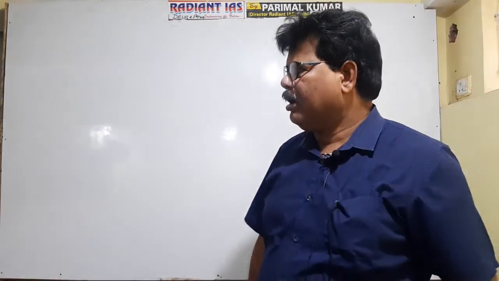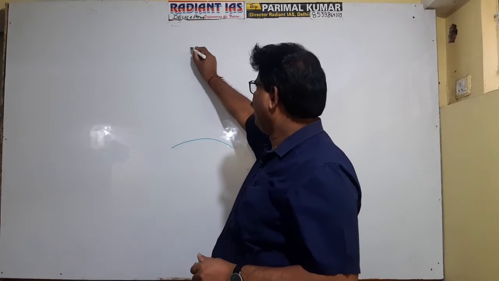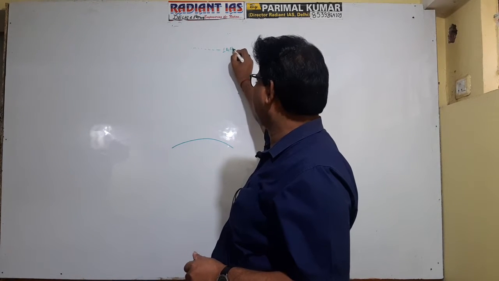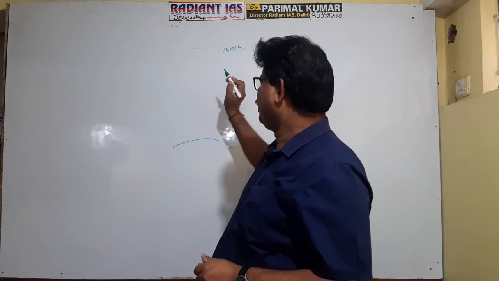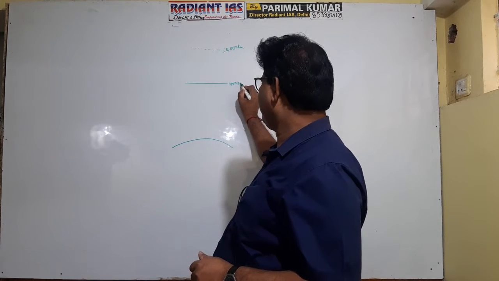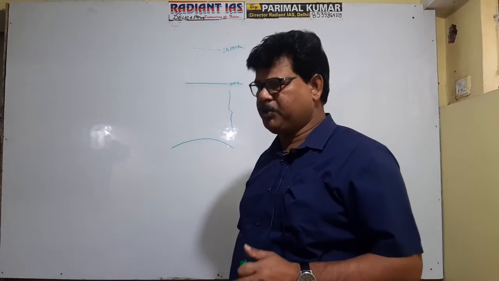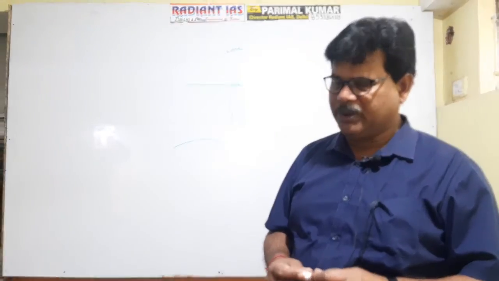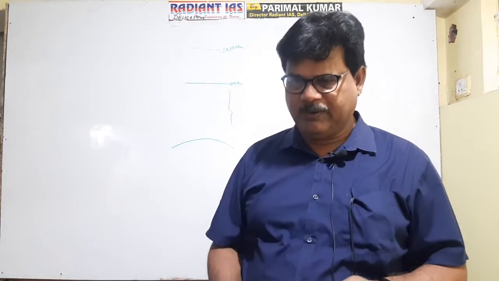Actually, if this is the Earth's surface, it is said that the atmosphere extends up to a height of 10,000 kilometers from the Earth's surface. But the part of the atmosphere extending up to 1,000 kilometers is referred to as the effective thickness of the Earth's atmosphere, because this part mainly affects the Earth's atmospheric condition. That's why it is referred to as the effective atmosphere.